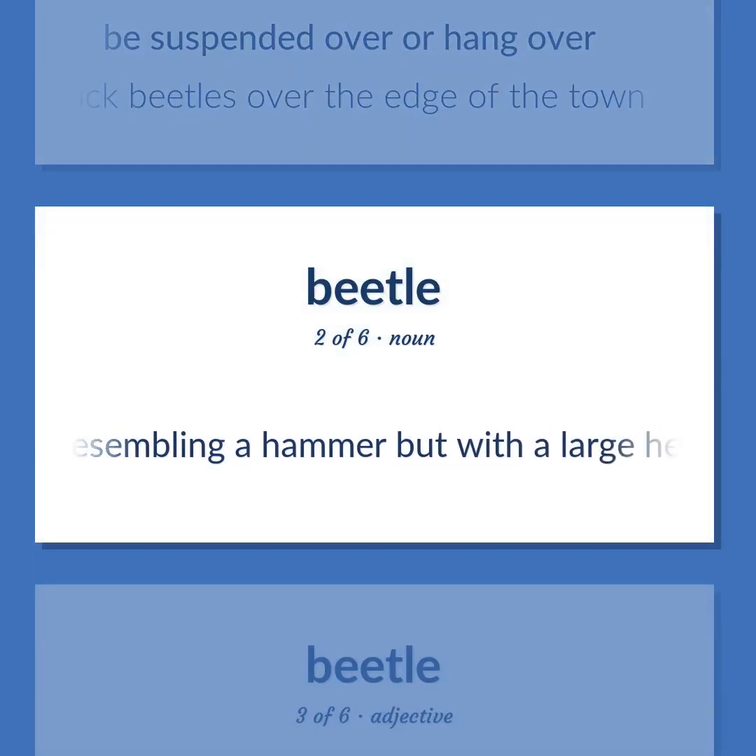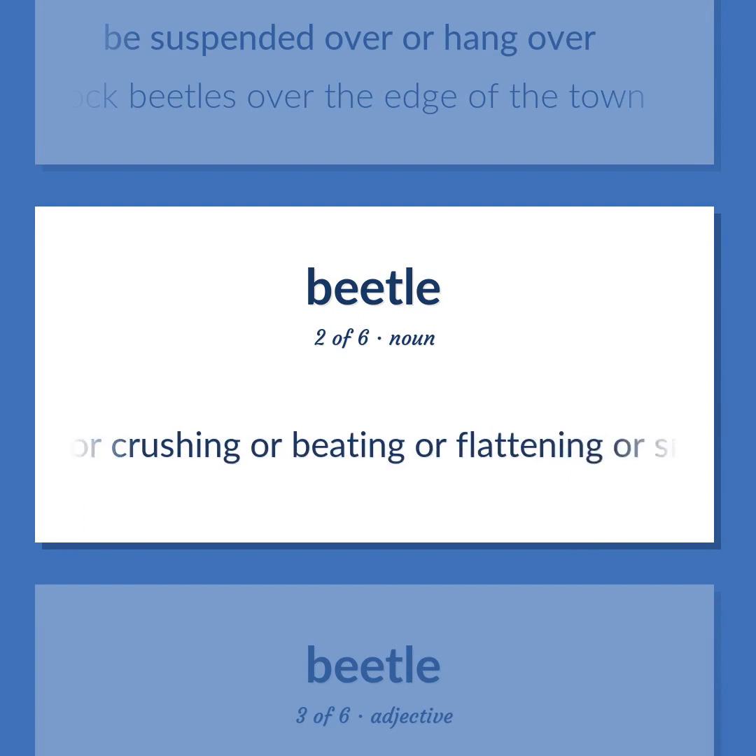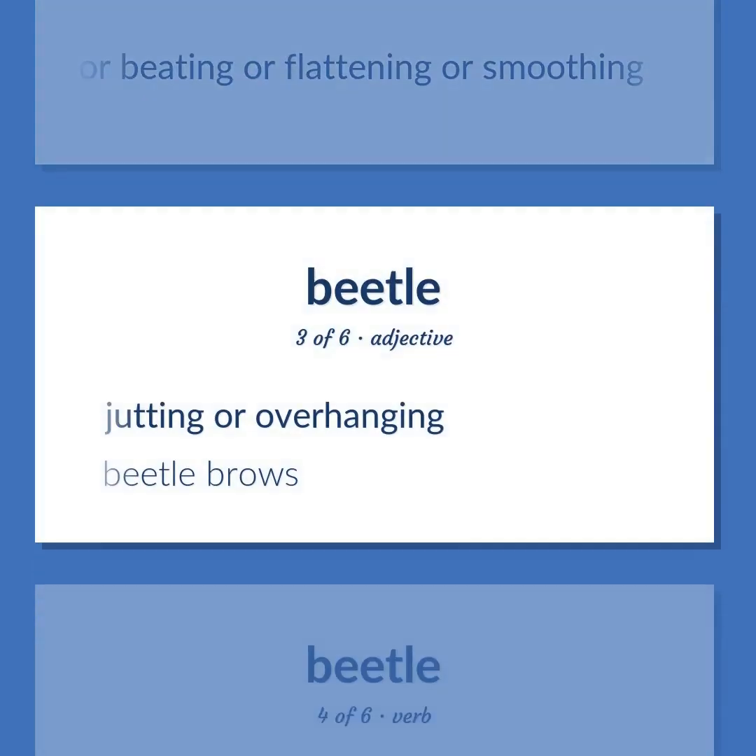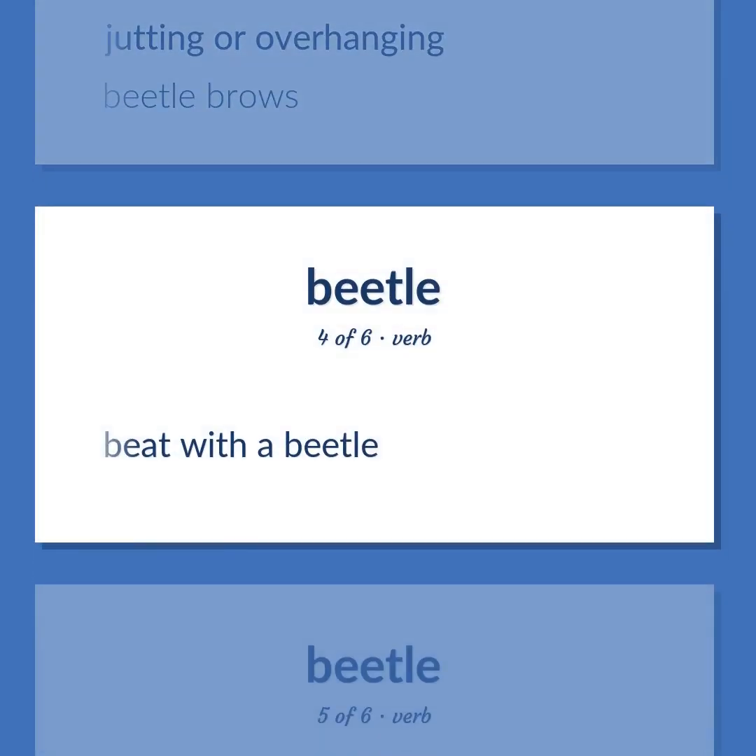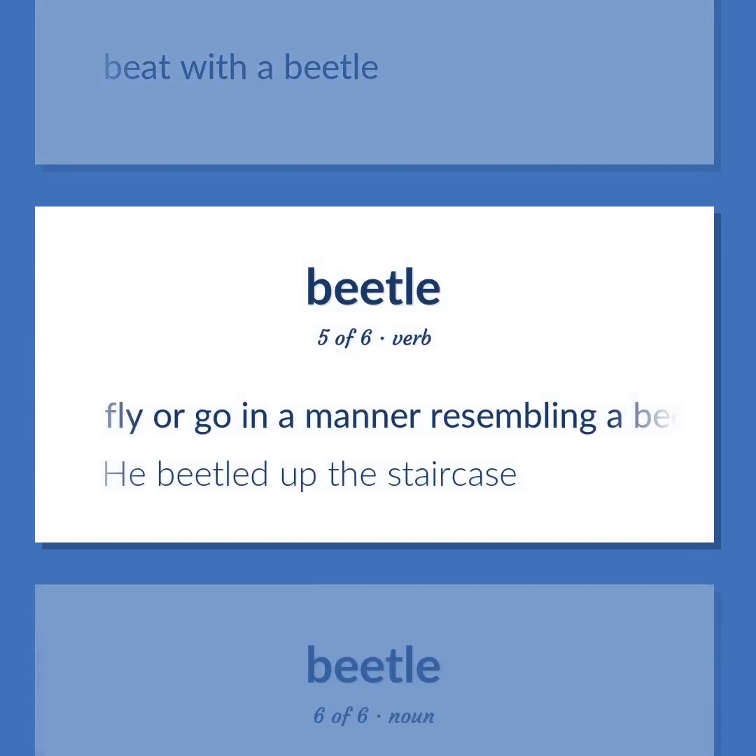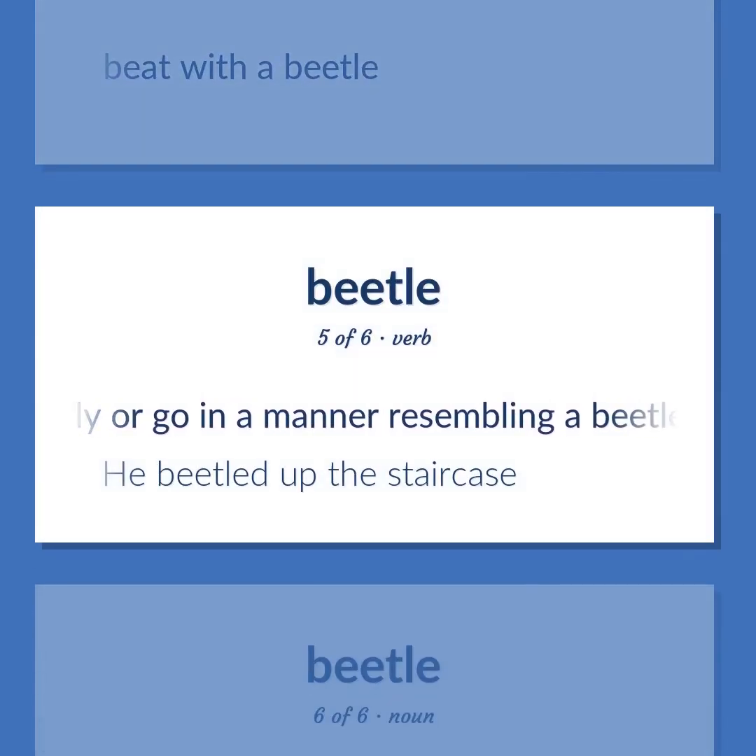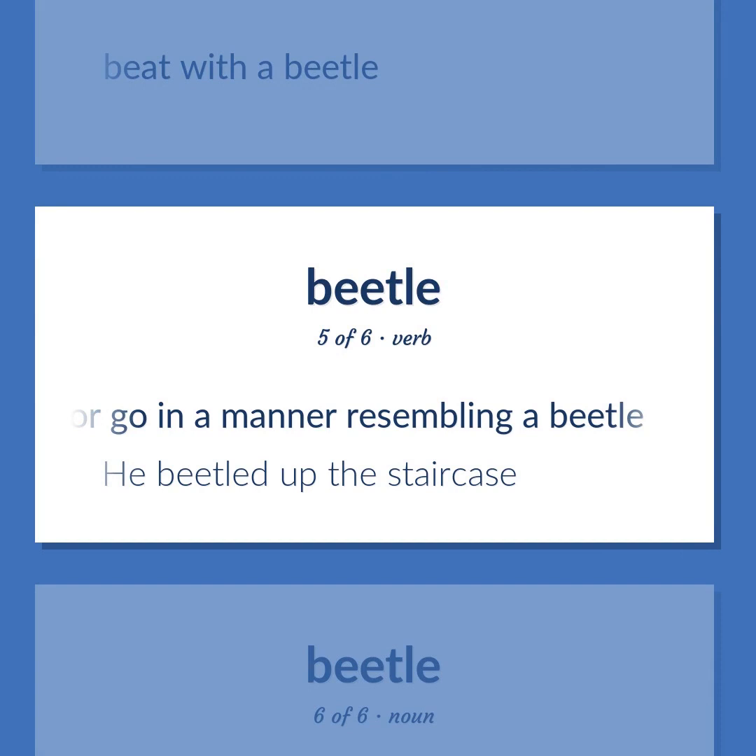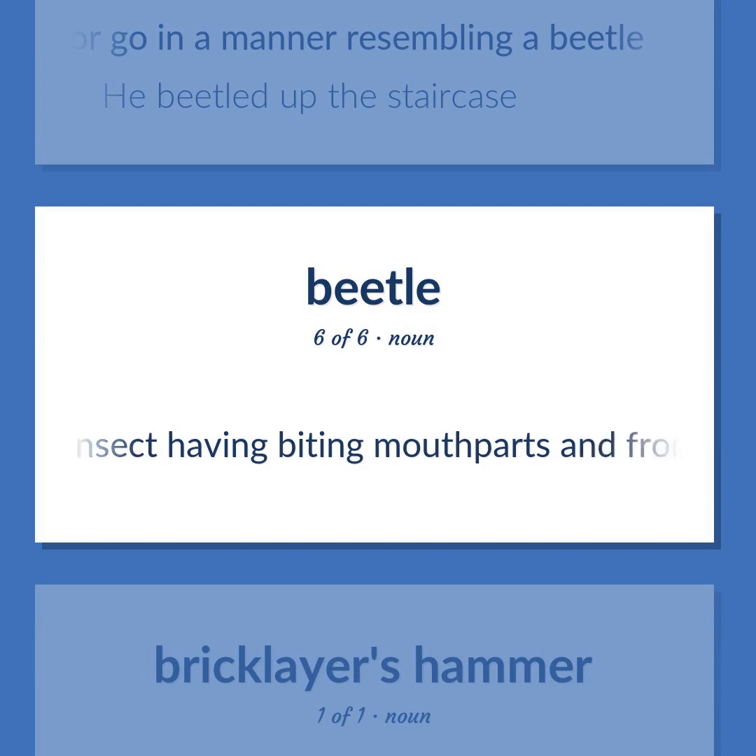A tool resembling a hammer but with a large head, usually wooden, used to drive wedges or ram down paving stones or for crushing or beating or flattening or smoothing. Jutting or overhanging. Beetle brows. Beat with a beetle. Fly or go in a manner resembling a beetle. He beetled up the staircase. Insect having biting mouthparts and front wings modified to form horny covers overlying the membranous rear wings.